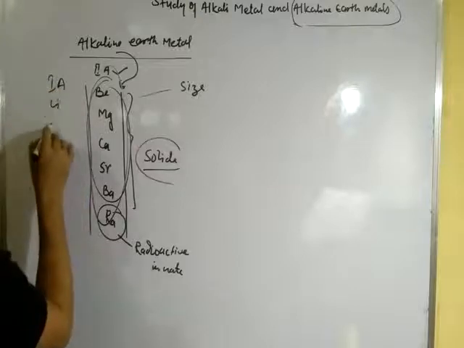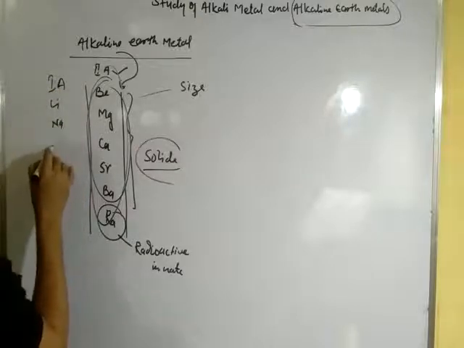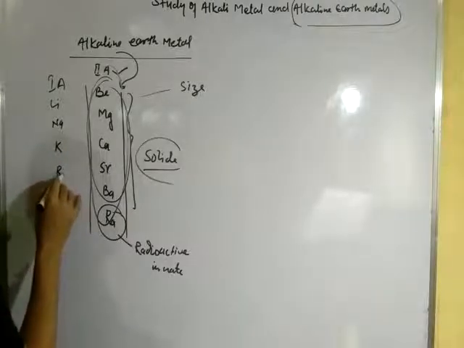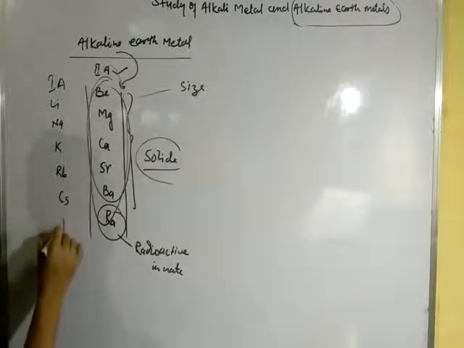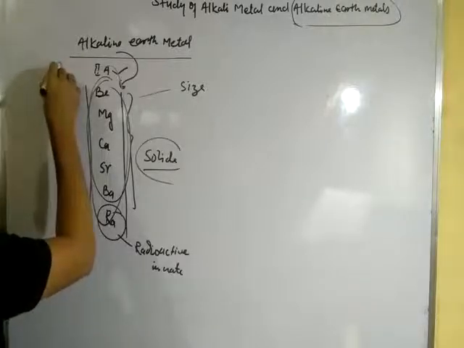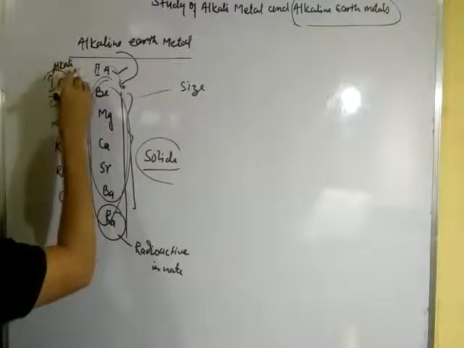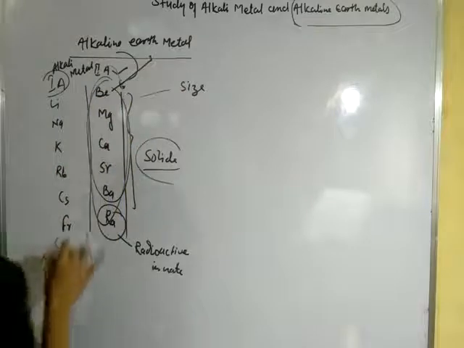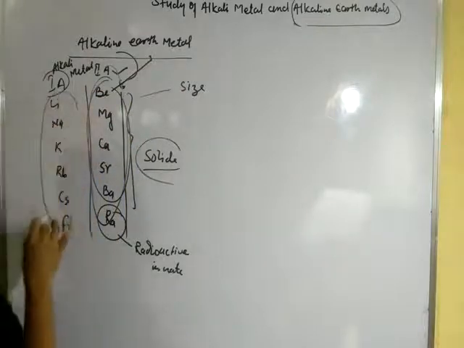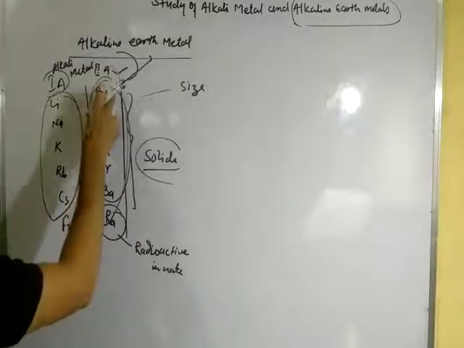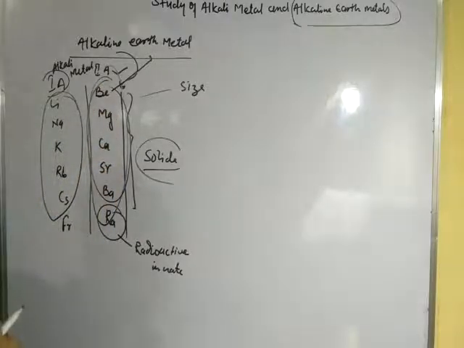We have already written lithium, sodium, potassium, rubidium, cesium, and francium. This is the first A element, alkali metal, and alkaline earth metal. Okay, and the size of alkali metals is greater than those of alkaline earth metals.